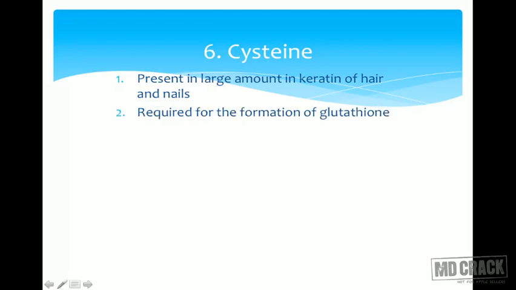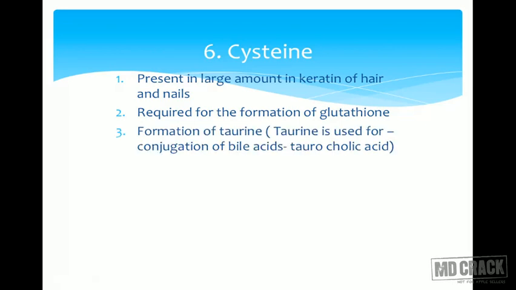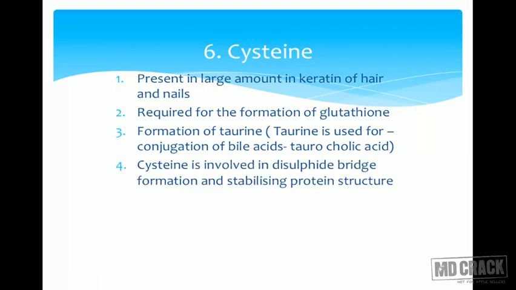Cysteine is also required for the formation of glutathione. I will keep on telling, glutathione is gamma glutamyl cysteine glycine. Cysteine is also required for the formation of taurine. Where have we heard of taurine? Remember taurocholic acid. Taurine is used for the conjugation of bile acids. Taurocholic acid, taurochenodeoxycholic acid are the examples.